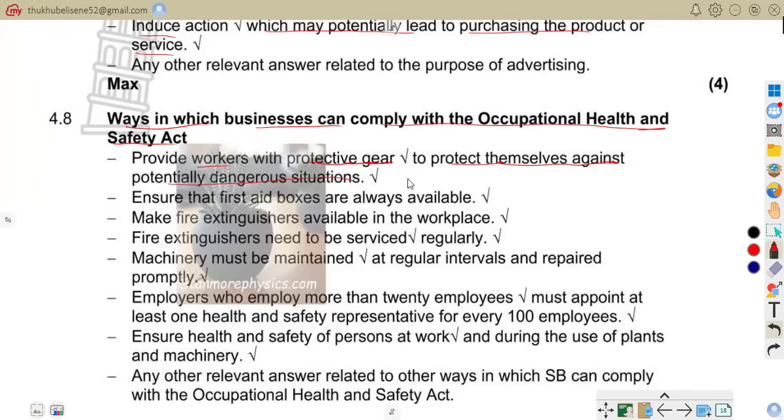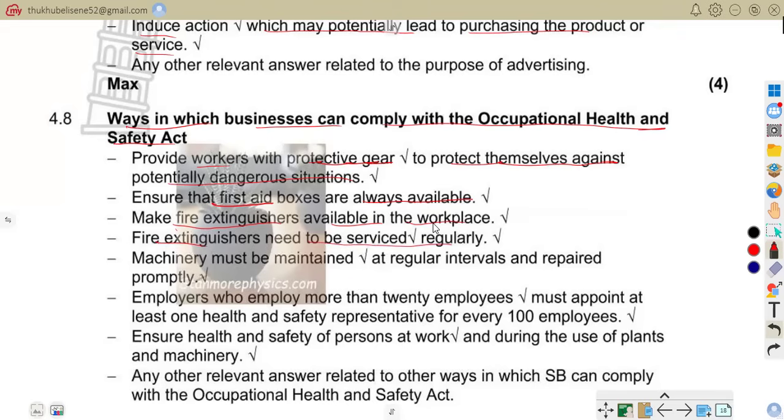Protect employees from danger, for example helmets and safety gloves. Now ensure that first aid boxes are always available. Provide emergency medical supplies. Make fire extinguishers available in the workplace. Fire extinguishers help control fires. So have office fire extinguishers and factory fire equipment. Fire extinguishers need to be serviced regularly.